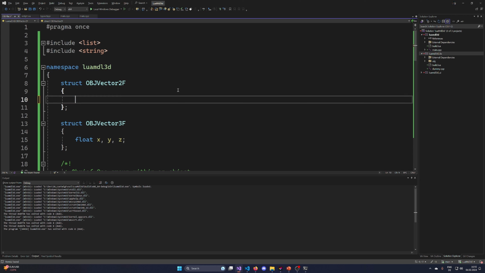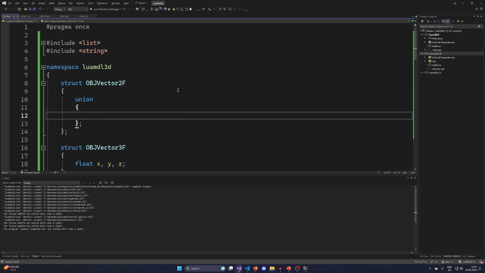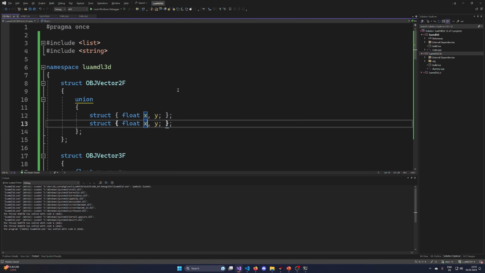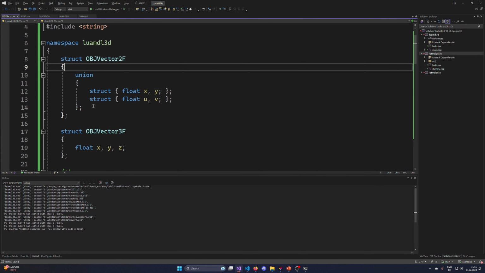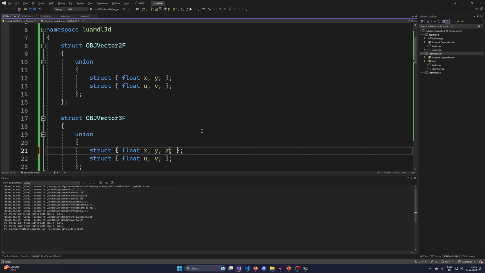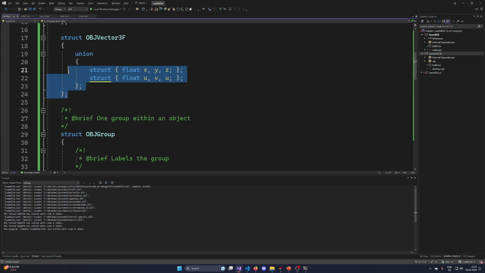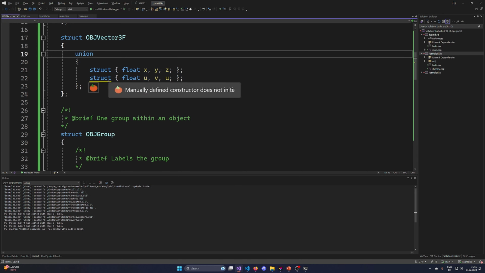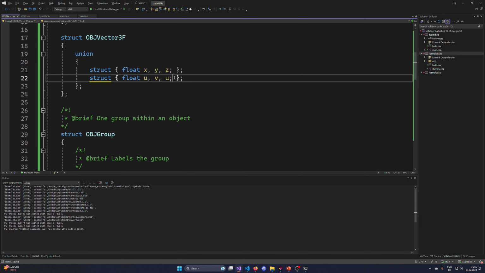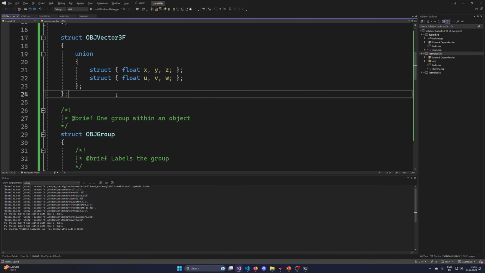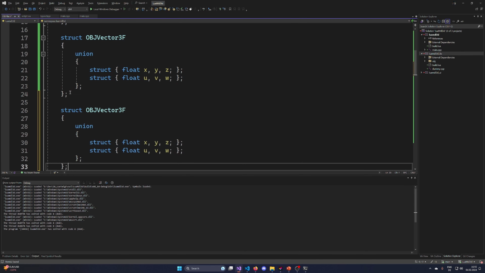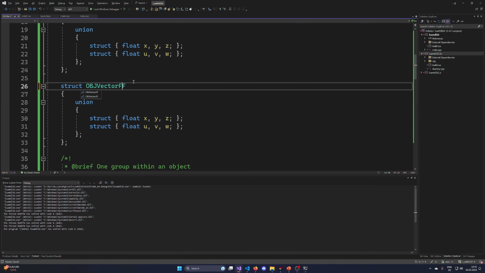Let's maybe also wrap it in a union and an anonymous struct to also have them labeled uv like this. And let's make it x y z w, and UVW like this. Now it's okay. And then let's maybe have them as a 4F.